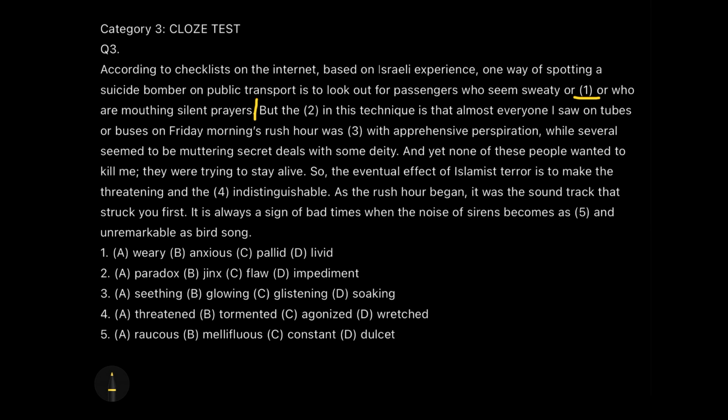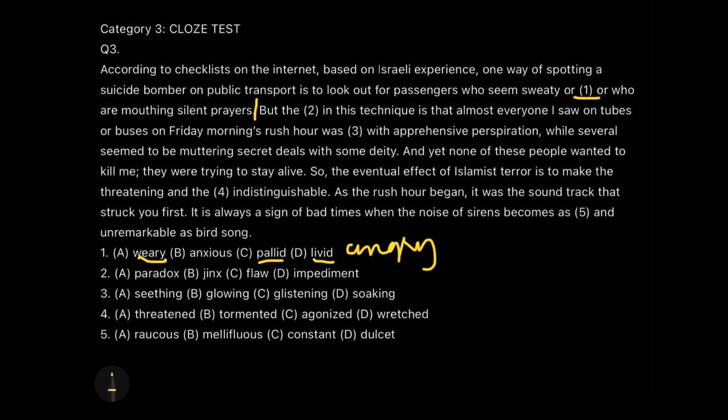Now, since we have already written sweaty, do you think that weary will make any sense, because weary also means tired? Pallid means pale by sickness. Livid means angry. Obviously a person who is saying silent prayers, no one says prayers while angry.